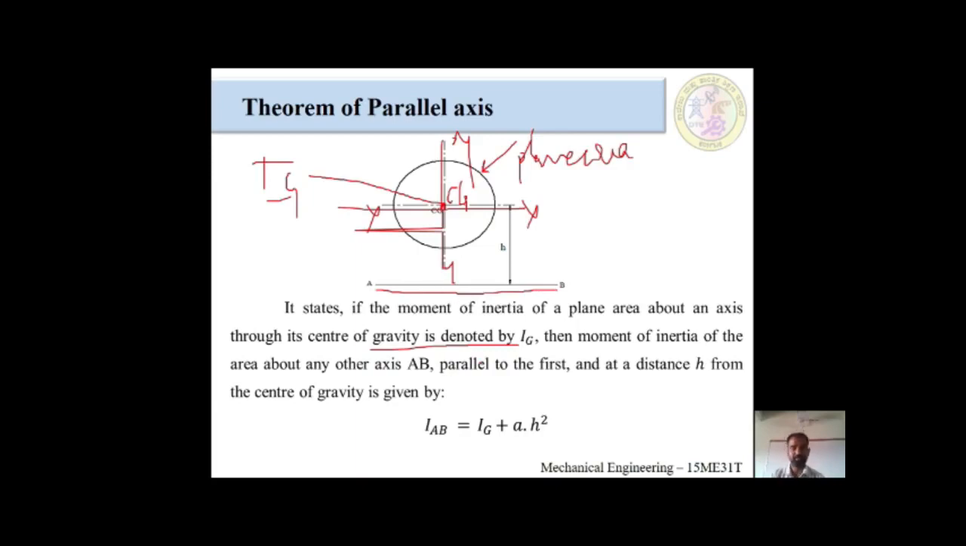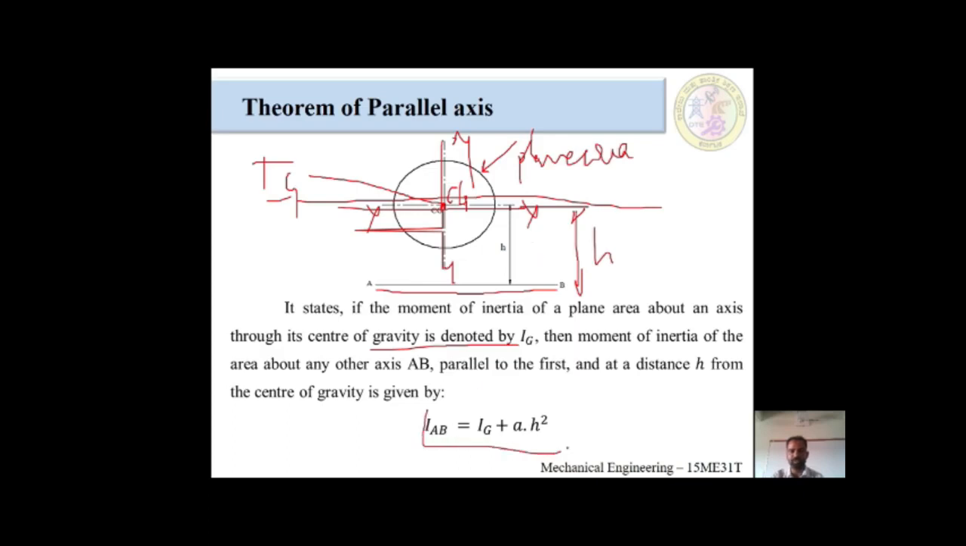The use of this theorem is that I want to calculate the moment of inertia with reference to a new parallel axis. How to find out the different parallel line? This theorem will come into occurrence. I will explain properly. The moment of inertia of any area about any other axis AB, which is parallel to the first line, at a distance from the center of gravity denoted by h.